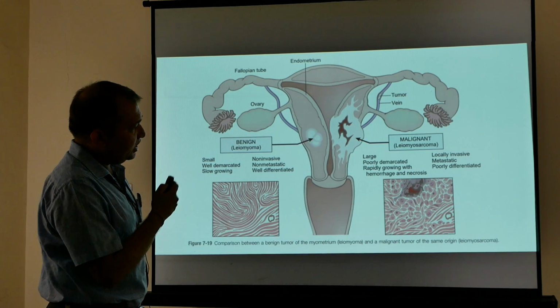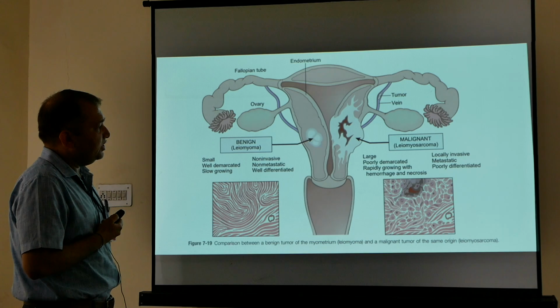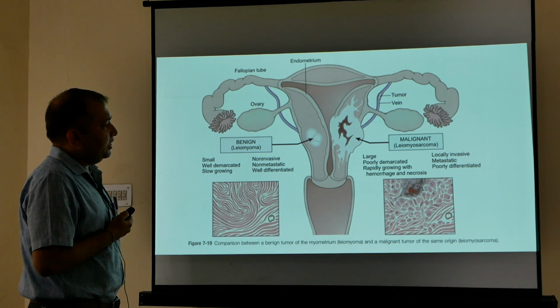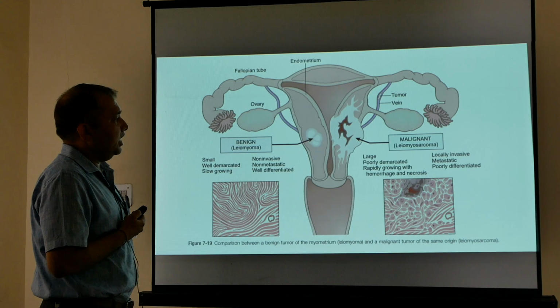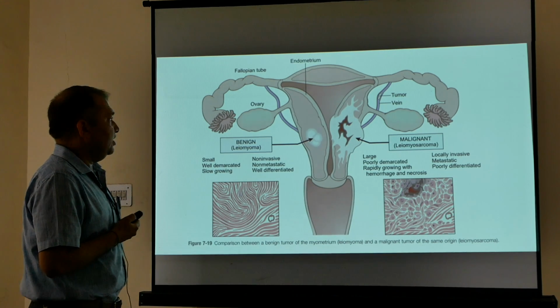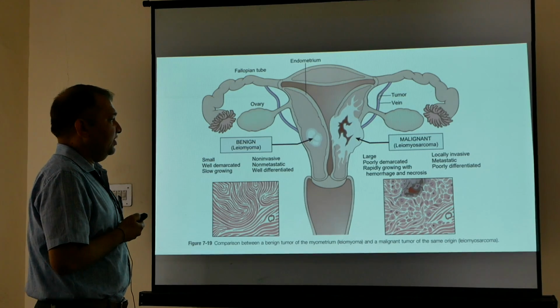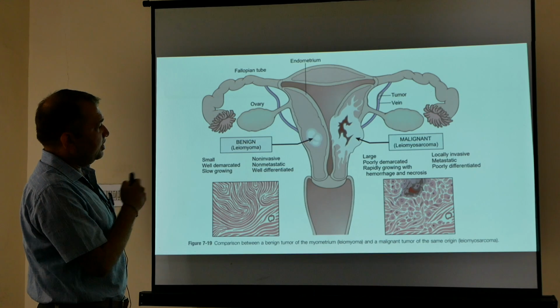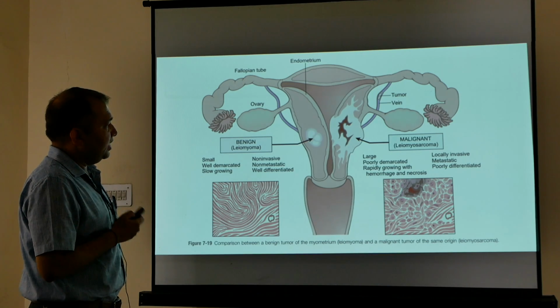On the other side we can see a malignant leiomyosarcoma. This is large, poorly demarcated, rapidly growing with hemorrhage and necrosis, locally invasive, metastatic and poorly differentiated. We can differentiate between benign and malignant in this diagram.